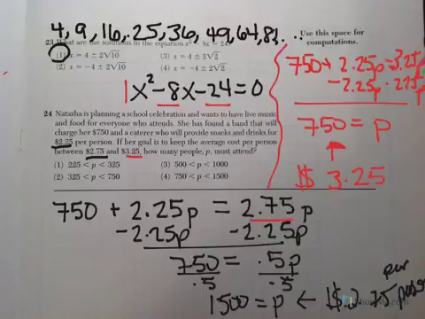Okay, so how many people must attend for it to be between these two costs? Well, our lowest value is 750 people. Our highest value is 1,500 people. So it's going to be between those two numbers, so choice 4.